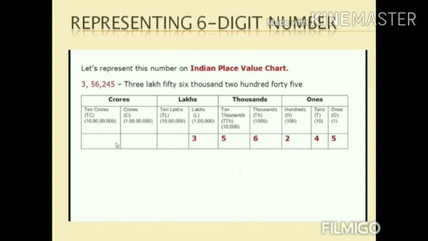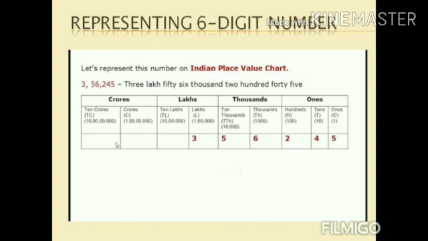This place value chart consists of 4 periods, but our number starts from the lakhs place only. So let's start from the lakhs place. How many lakhs do we have? 3 lakhs. So write the digit 3 in the lakhs place. 56,000 is 5 10,000s plus 6,000.